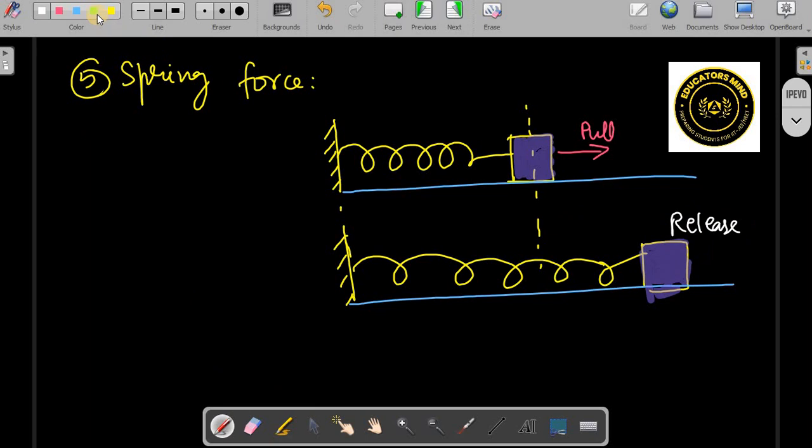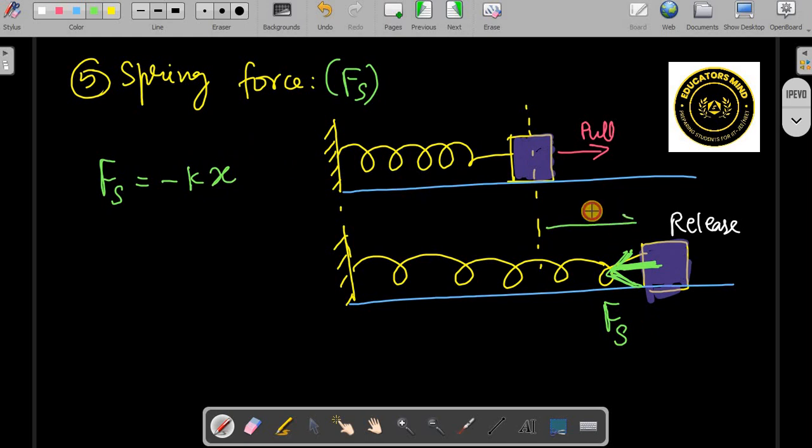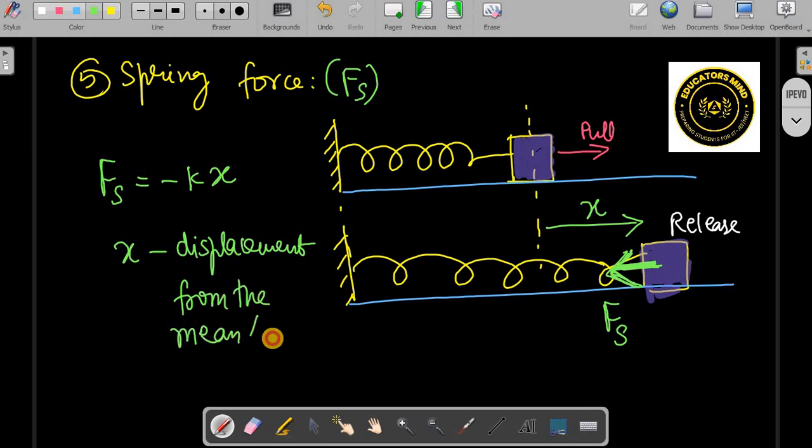As soon as you stretch it, a force is developed in this spring, which is connected with the block. So a spring force Fs is developed. The formula for spring force is minus k into x. What is x? x is the elongation or stretching in the spring, or compression, from the mean position. So x is the displacement from the mean or equilibrium position.